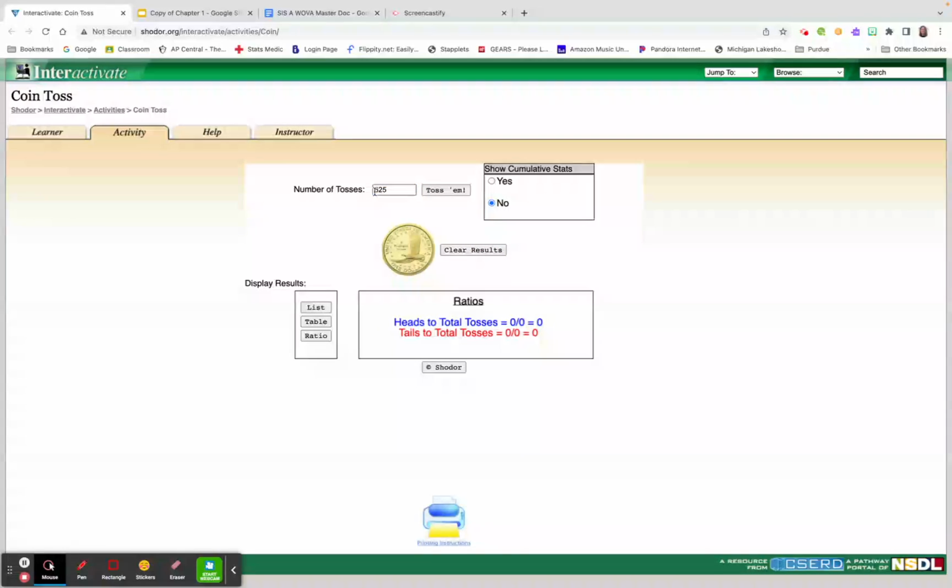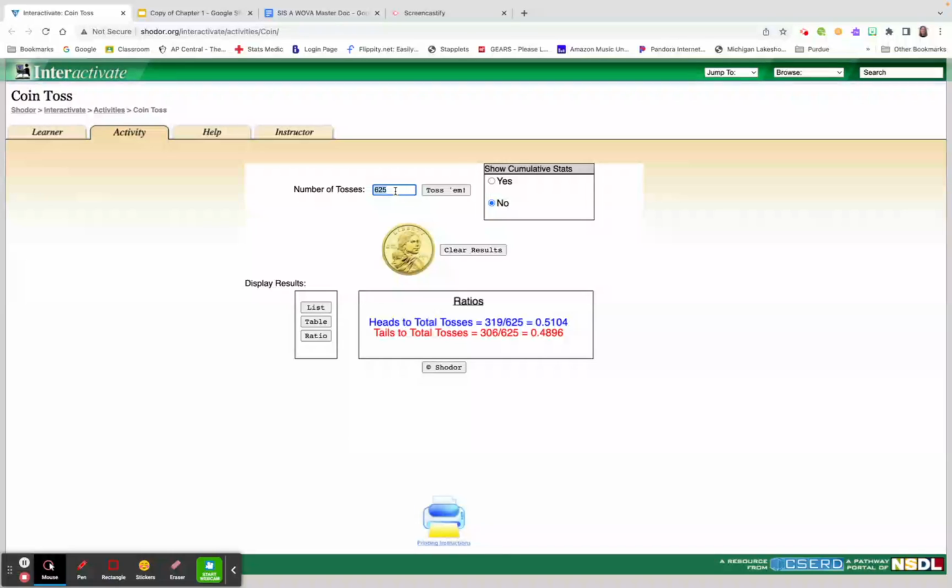So let's clear the results. We'll set the number of tosses to 625. Now, the nice thing about the simulator is that you can do lots and lots of coin tosses in a very quick amount of time. So notice here, I am at 51.04% heads. Okay.